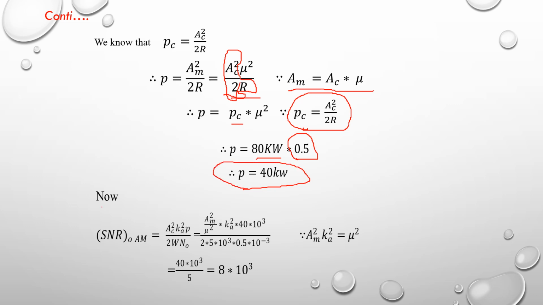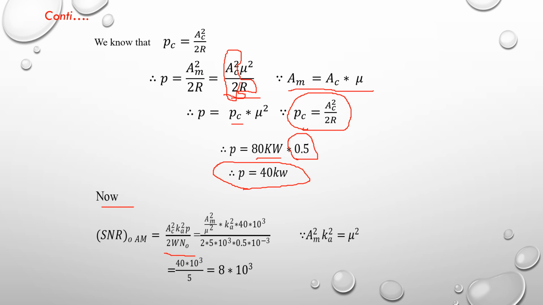Now we have to calculate the output signal to noise ratio. Signal to noise ratio is equal to AC square into Ka square into P divided by 2 W into N naught. So AC square is equal to AM square divided by mu square into K square.